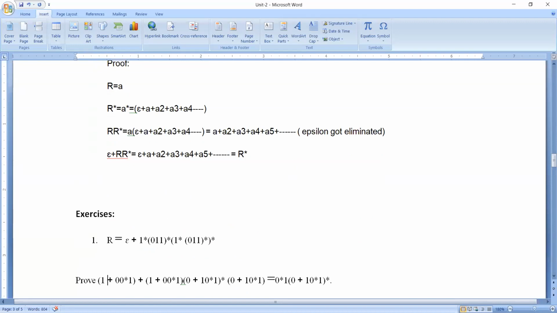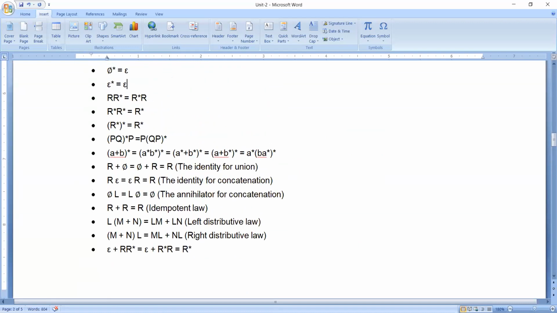Now please have a look at this. When we have something like epsilon plus, if you look into all these identity rules, do we have any identity rule which has epsilon being added?